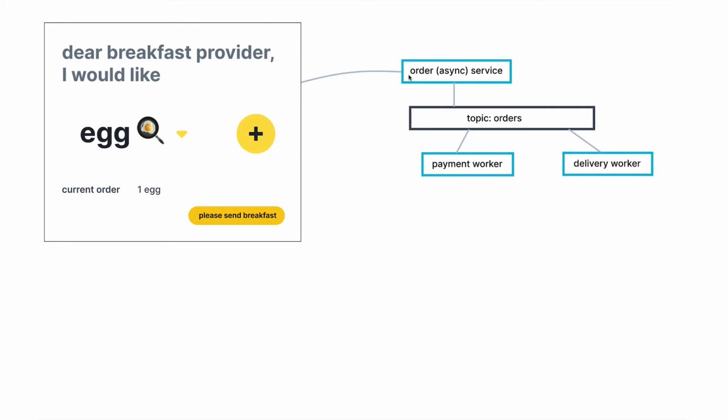We'll still have an order service, which still gets called by our web client, but instead of calling the payment and the delivery service synchronously, it will write an event to Kafka. And we'll have a payment and a delivery worker that each read from Kafka and do their own work. So we're going to call them workers to emphasize that they don't take synchronous calls. And we're going to run this whole distributed system on this computer, a 2014 MacBook, which hopefully will let us run all of this.